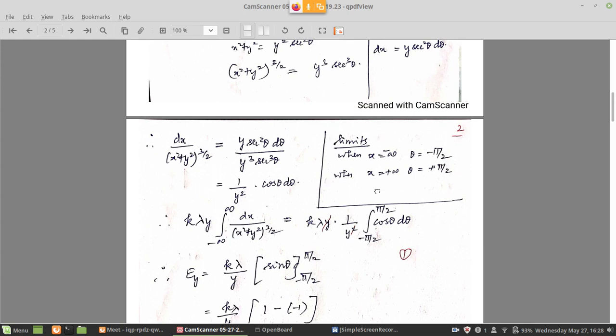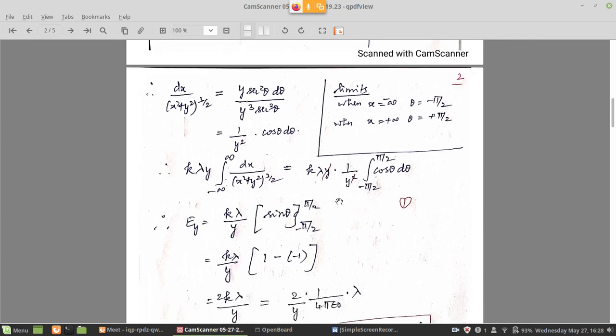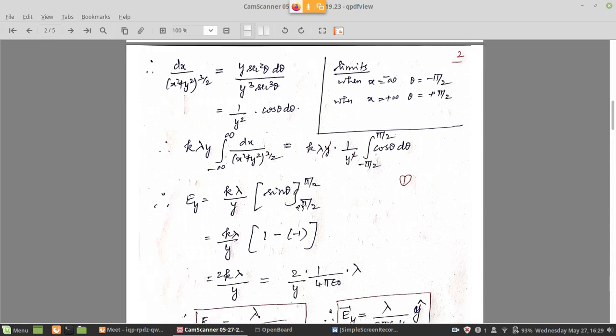Right? So we now substitute the new limits, minus pi by 2 to plus pi by 2, here. Integration of cos theta is sin theta. k lambda by y we already have, which is the constant. Applying the limits of sin theta, pi by 2 and minus pi by 2, it is sin 90 minus sin of minus 90, which is minus 1. So 1 minus of minus 1 is 1 plus 1, 2.